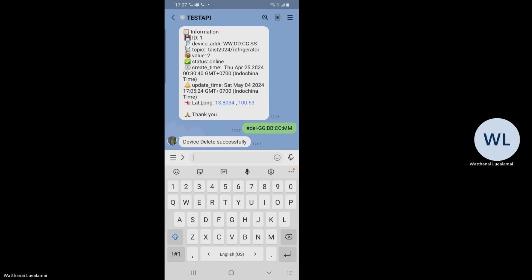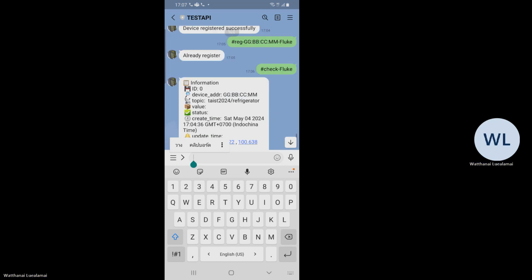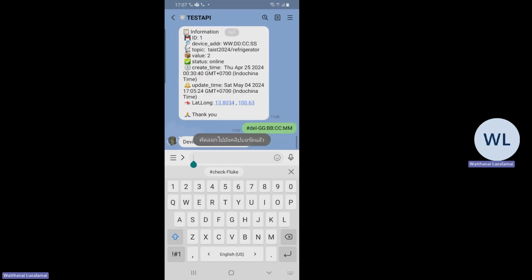Right now, it has already deleted your device's MAC address. You can check with the same command. It should respond that one device has already been registered.